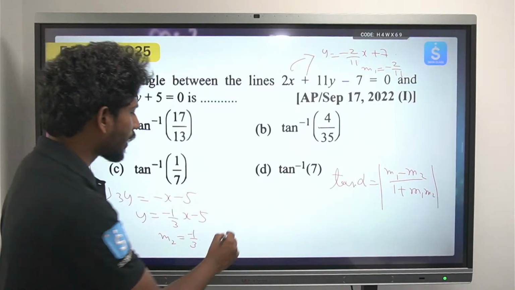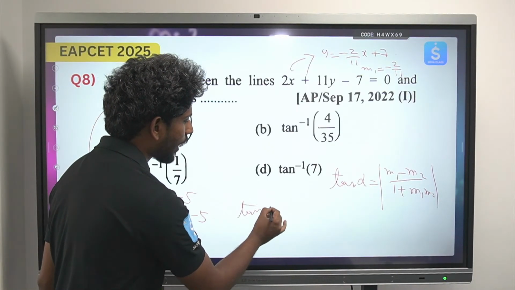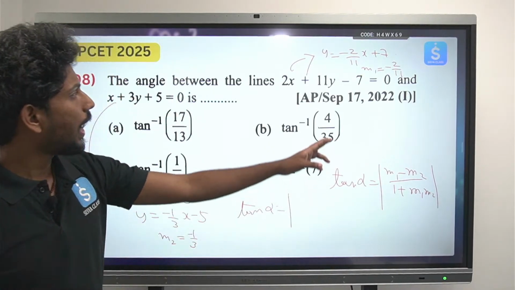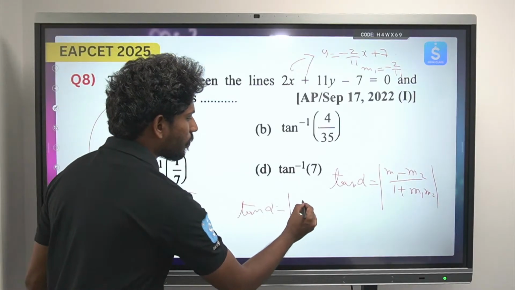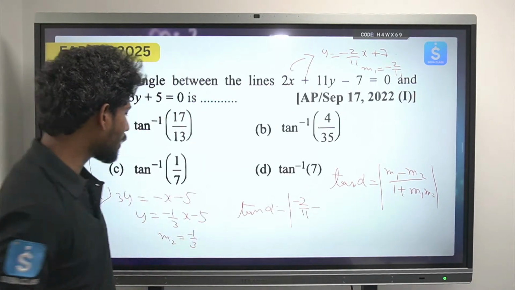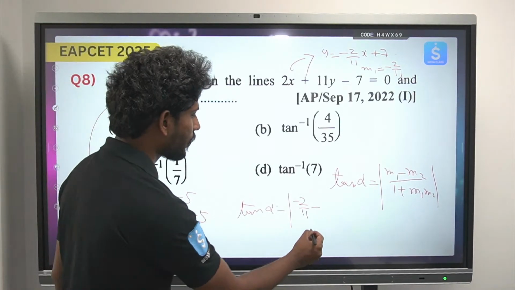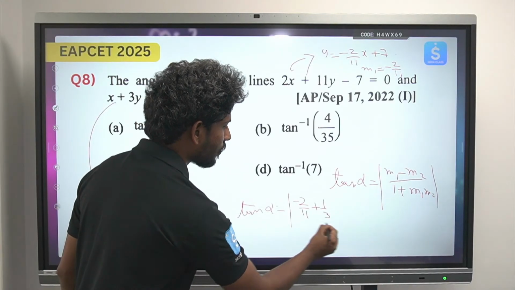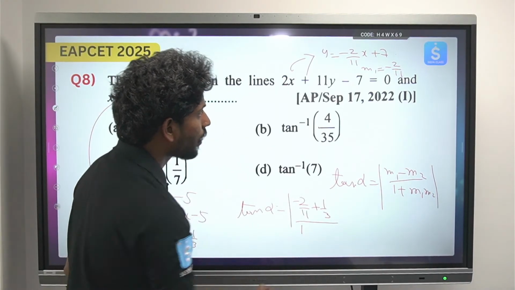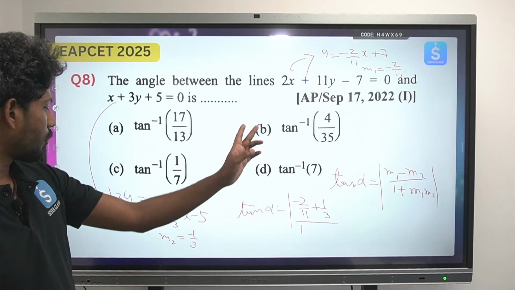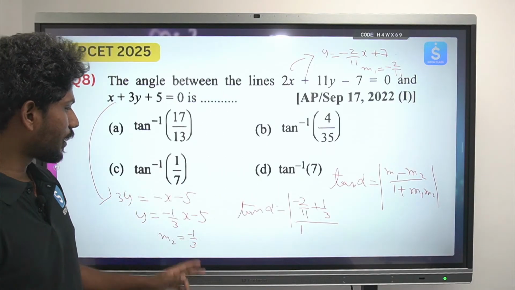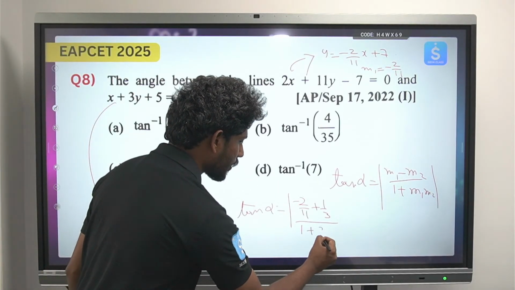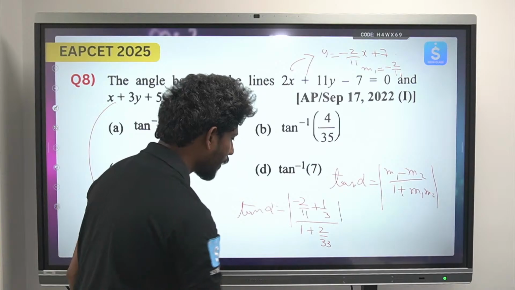Okay, so directly substitute, the formula is tan alpha is equals to mod of m1 minus m2, that will be minus 2 by 11 minus of minus, that will be plus 1 by 3, over 1 plus m1 into m2, so that will be 2 by 33.